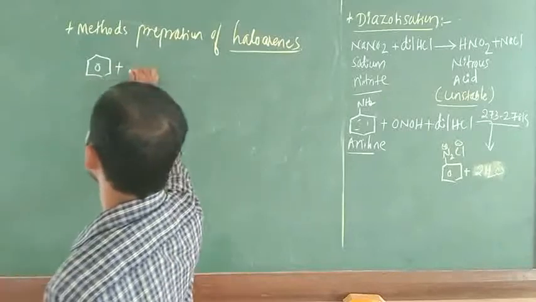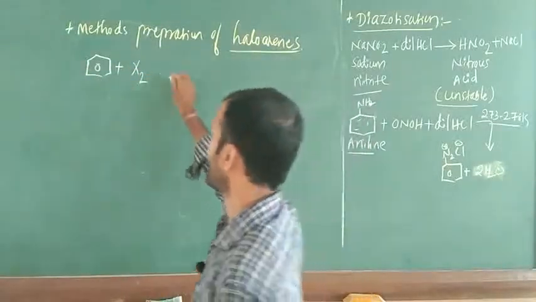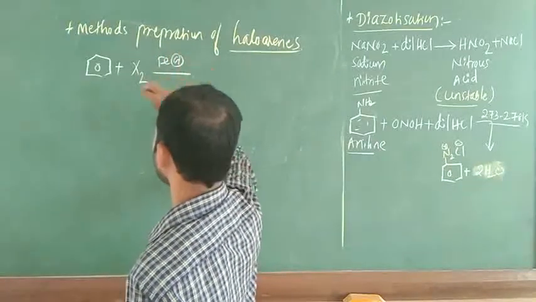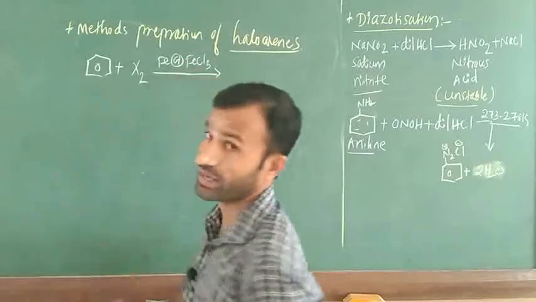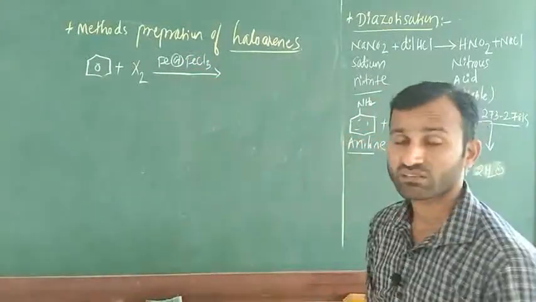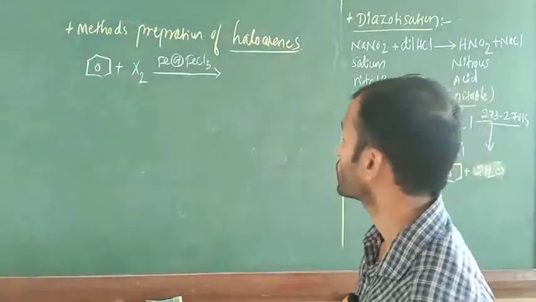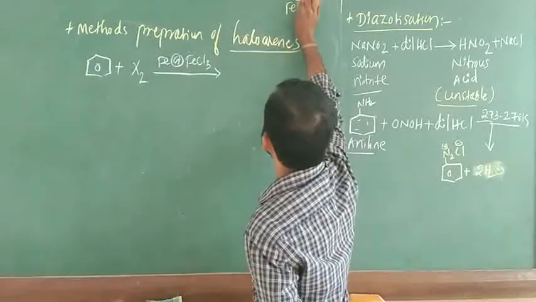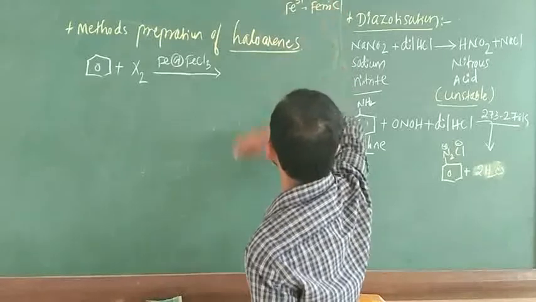Next, this can react with halogens. This is a general reaction, not a particular example. After that, they maintain a halogen carrier like Fe or FeCl3, ferric chloride. In this case, what is the oxidation state of Fe? +3, that indicates ferric. +2 is called ferrous. That is also a basic point.